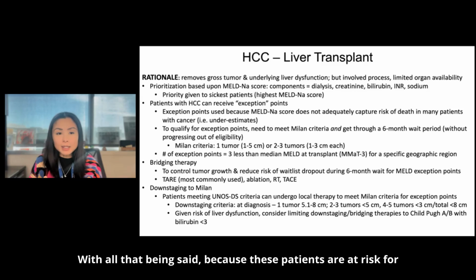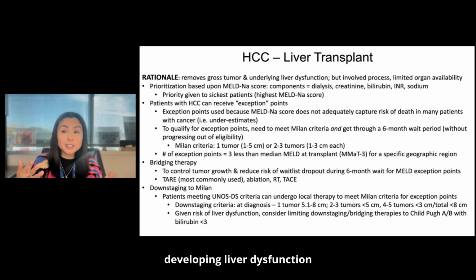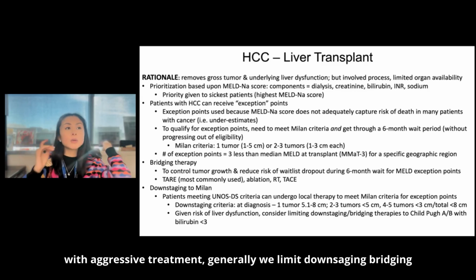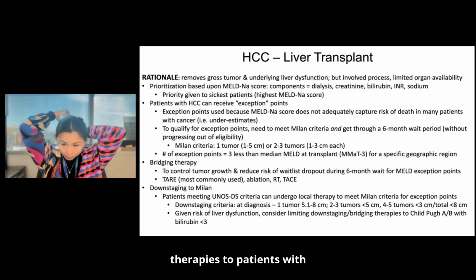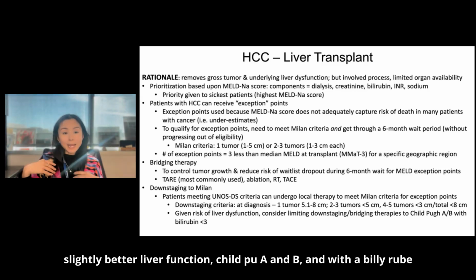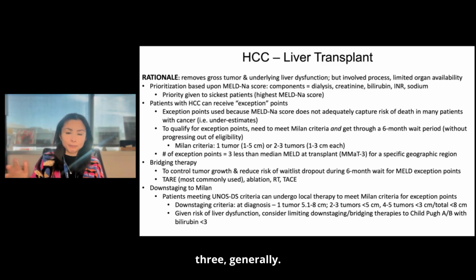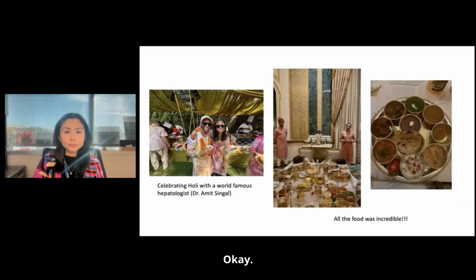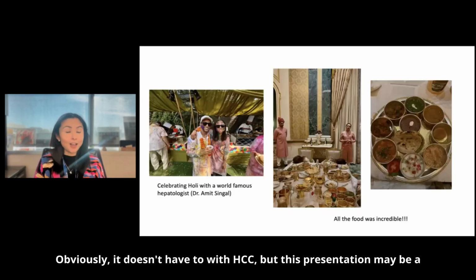With all that being said, because these patients are at risk for developing liver dysfunction with aggressive treatment, generally we limit downstaging and bridging therapies to patients with slightly better liver function, Child-Pugh A and B, and with a bilirubin less than 3, generally.